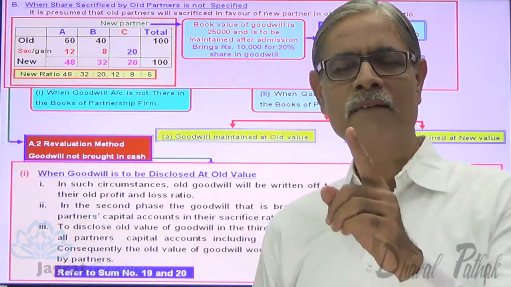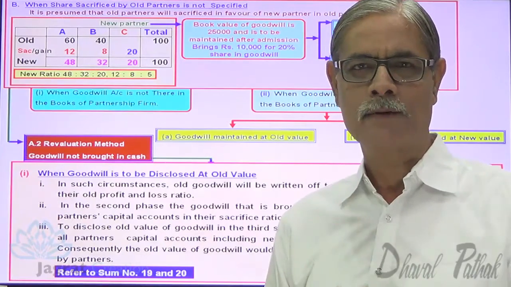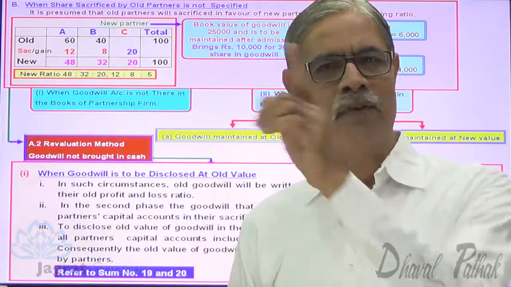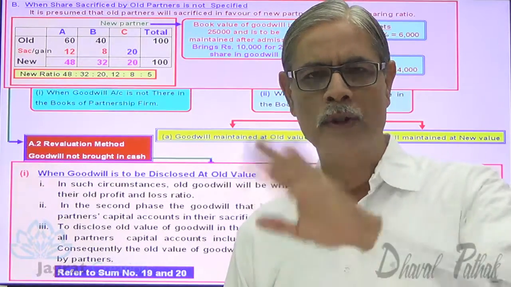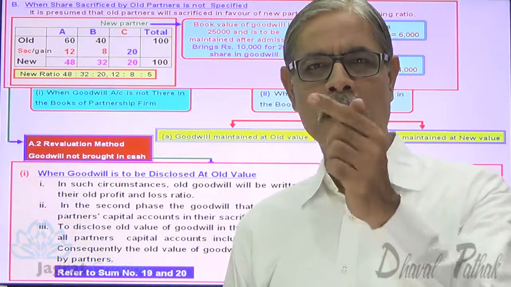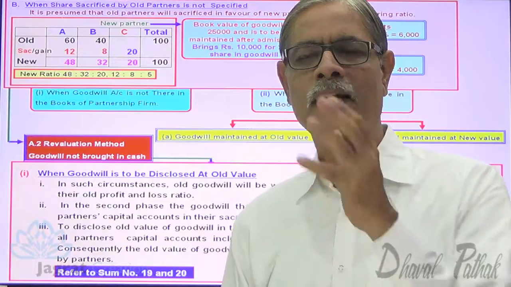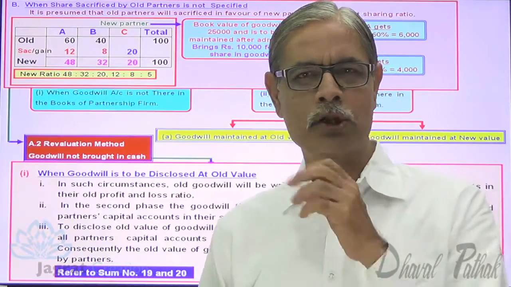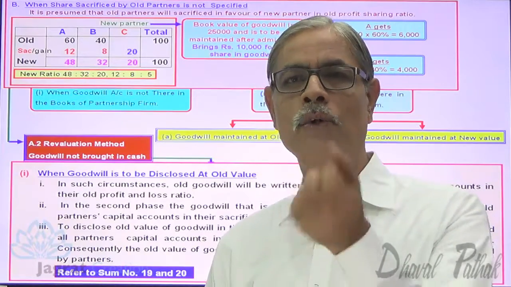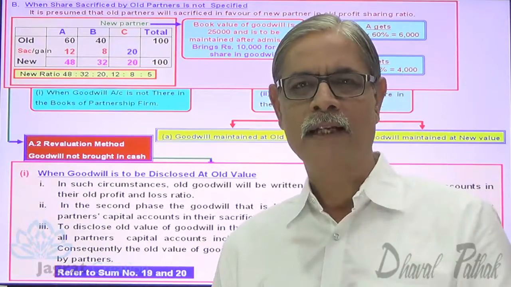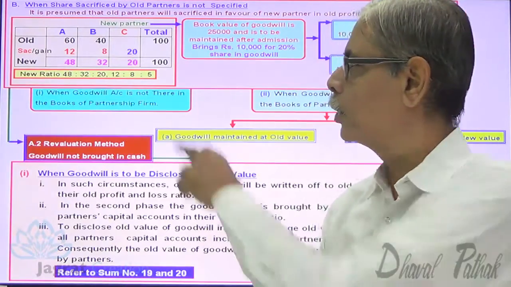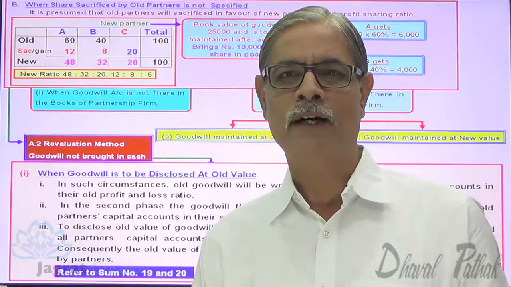What is the value of goodwill that will appear in the balance sheet after admission? 25,000. Once again, what was the goodwill in the balance sheet before admission? 25,000. What we did in the first step, we wrote it off. Distributed amongst old partners in the old profit sharing ratio. Then the new partner brought cash for goodwill, that is to be credited to the sacrificing partners in the ratio of sacrifice. And after that, goodwill is raised again to the level of the old value, 25,000. At that time, we operated raising of goodwill with the help of the new profit sharing ratio, that is 12 is to 8 is to 5.